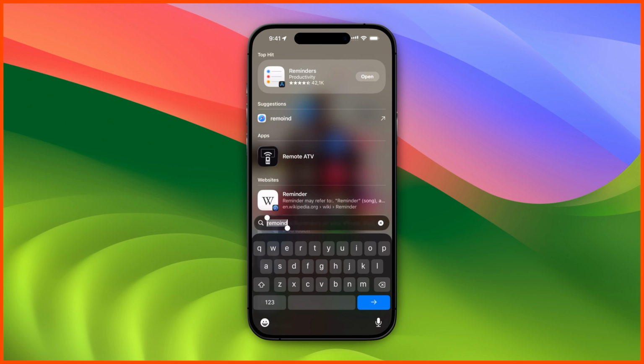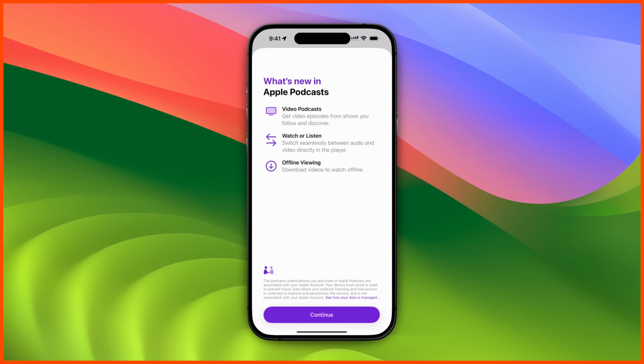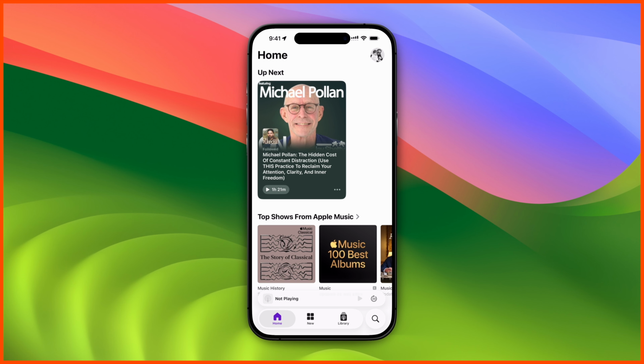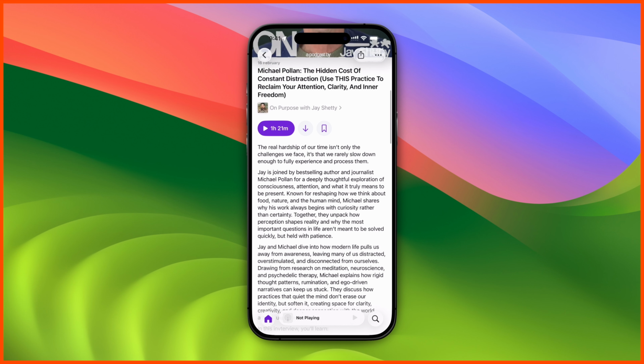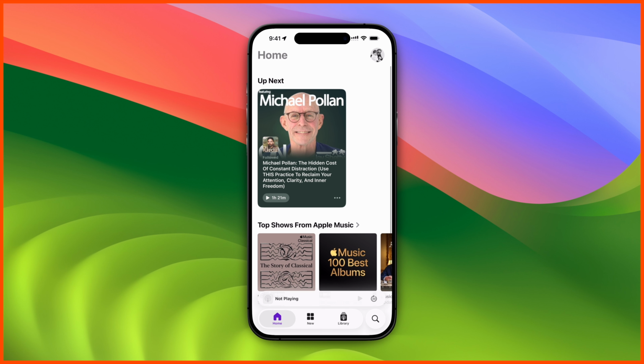Let's start. Number one, if you open the Podcast application here, look at this. What is new in Apple Podcasts? Video podcasts. You get video episodes showing directly on the app. If you click here and play, such kind of features you are receiving.